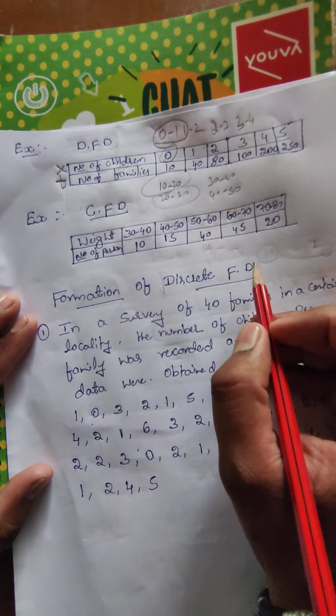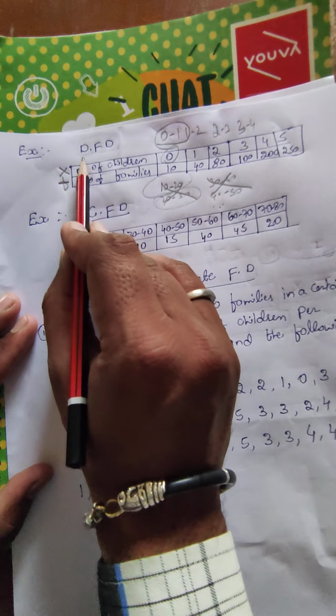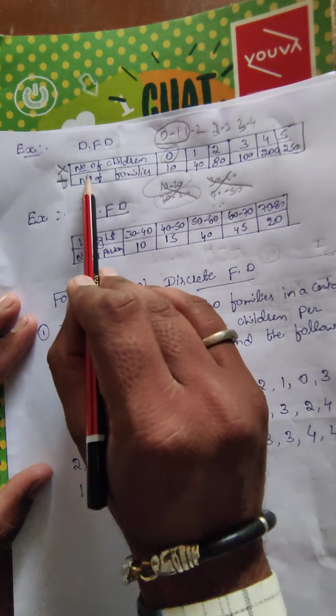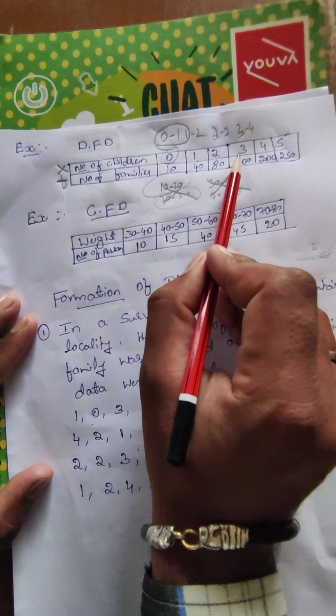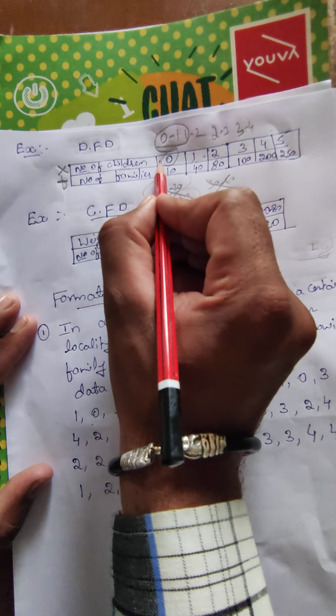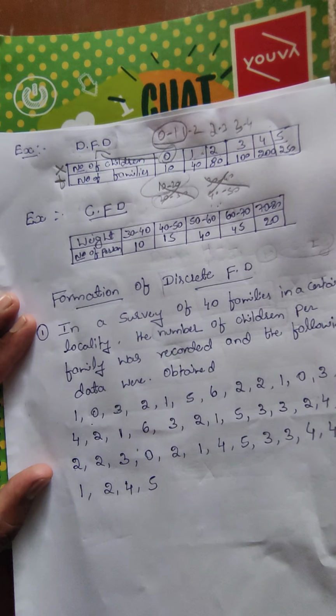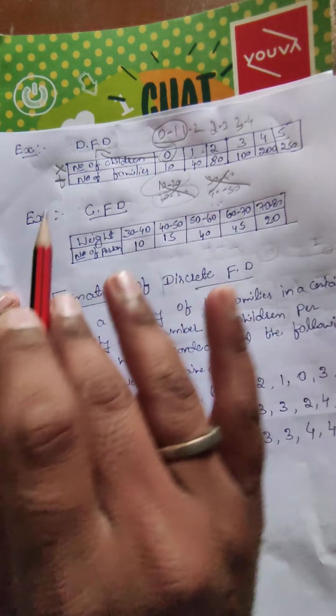When class intervals are not considered, this type of data is called a discrete frequency distribution. Here we record only single values 0, 1, 2, 3, 4, 5, and we are not considering the class interval.